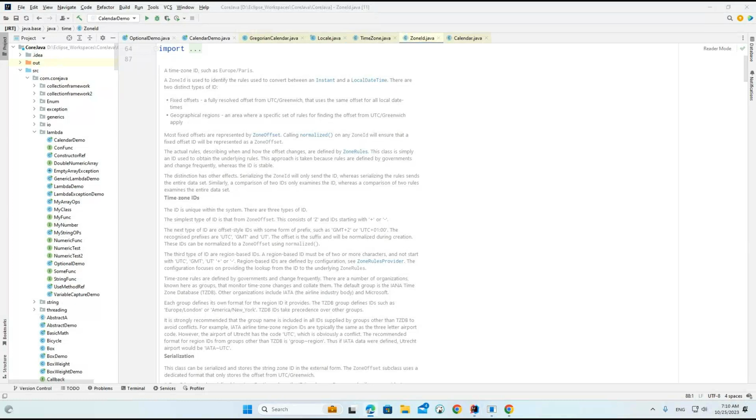Good morning, everyone. In the last session, we discussed the important concept called legacy classes, which are available as a part of the collection framework. Today we'll discuss another important section called stream API.